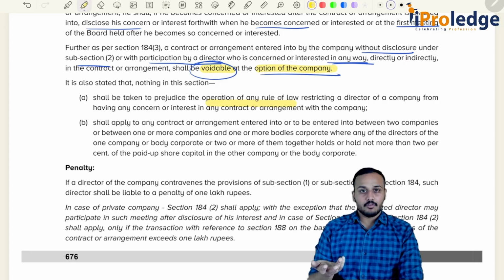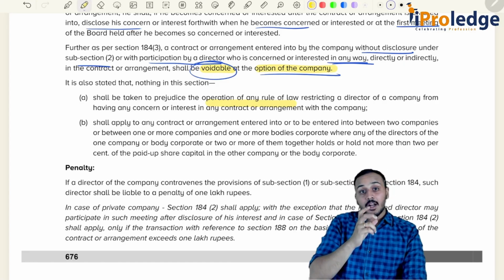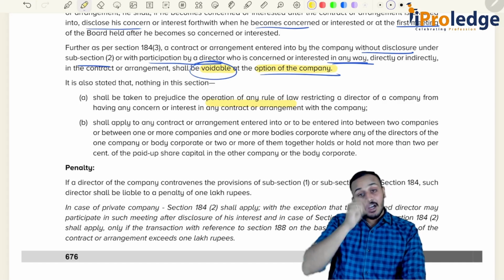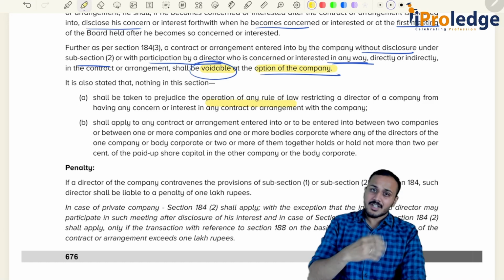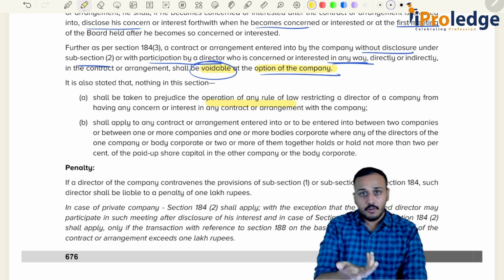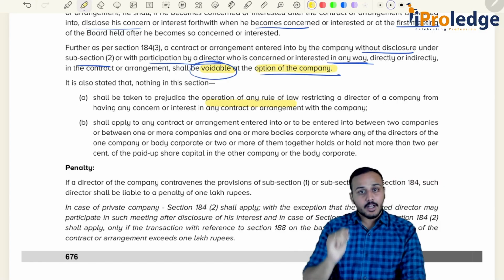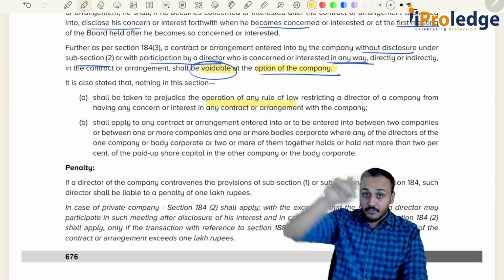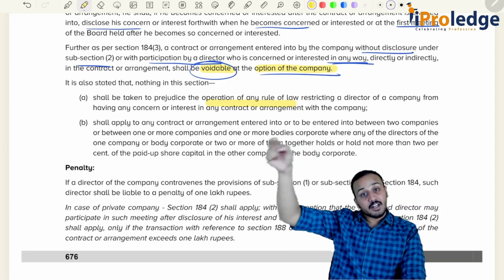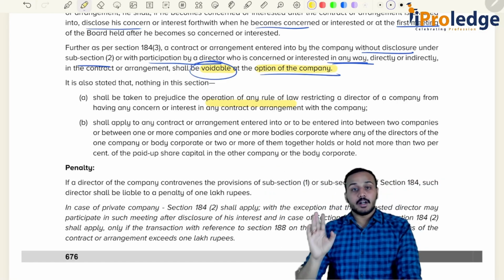It does happen whenever you are being investigated or you are convicted of committing fraud. SEBI can come up with these regulations. Isn't this operation of law? Because of this law, you are not allowed to enter into a contract. Section 184 will not affect those laws which are restricting you from having any concern or interest.